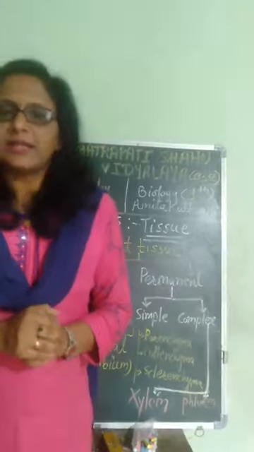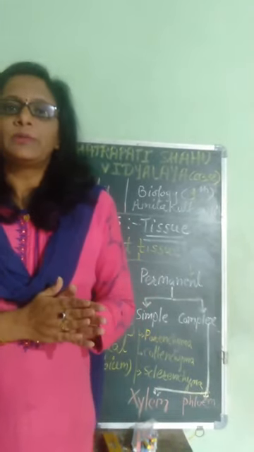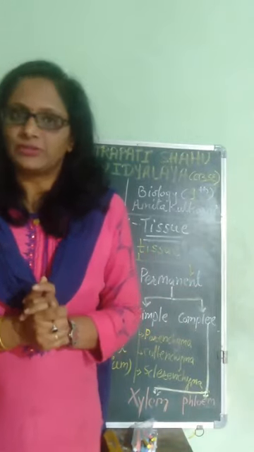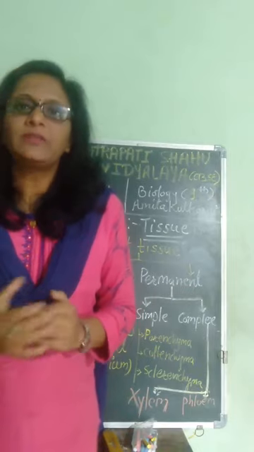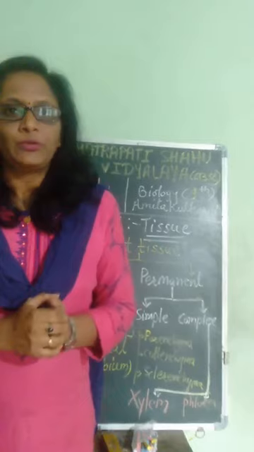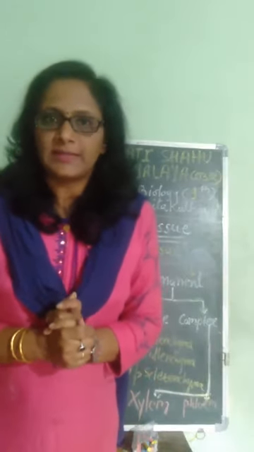If they are present in the digestive system, they perform digestion. If they are present in the respiratory system, they perform respiration. This is how tissues are designed by the types of cells. They may be similar or dissimilar types of cells.